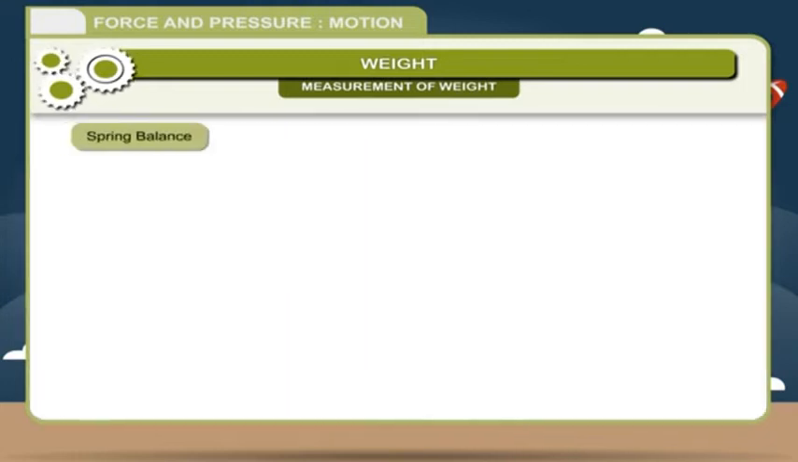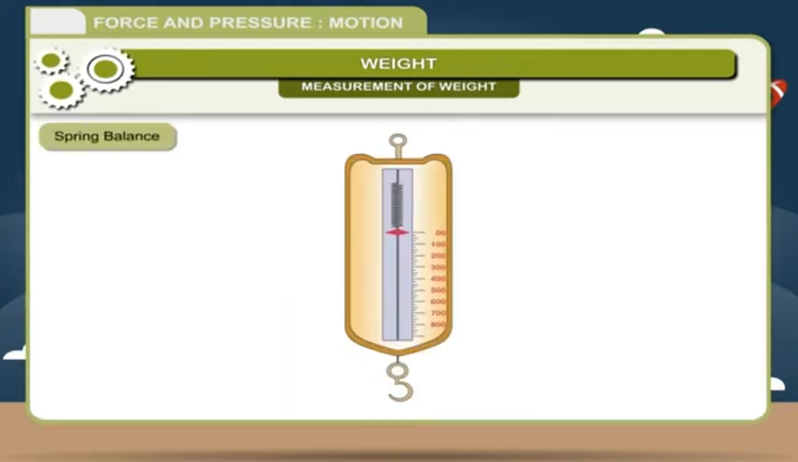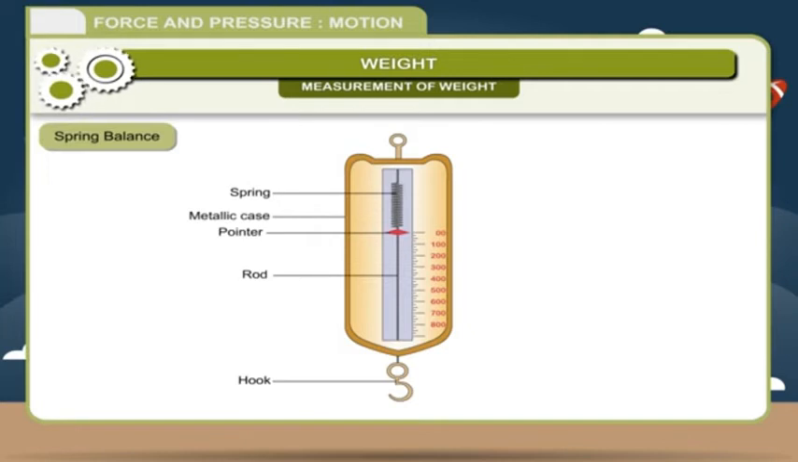Spring balance. It is an instrument used to measure the weight of a body. A pointer and a long rod ending in a hook is attached to its lower end. The spring is enclosed in a metallic case, so that the pointer moves on a scale fixed to it and the hook hangs out the load. At the top of the case, a metallic hook is attached to hang the balance.